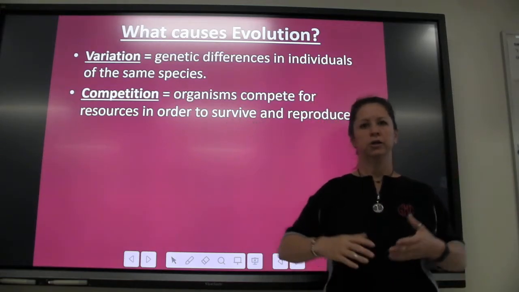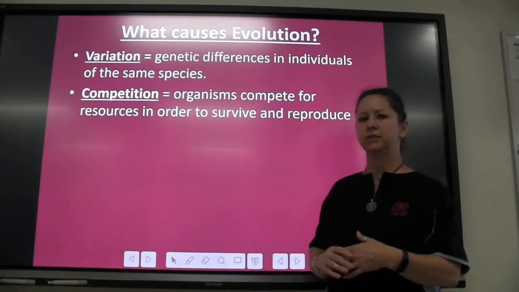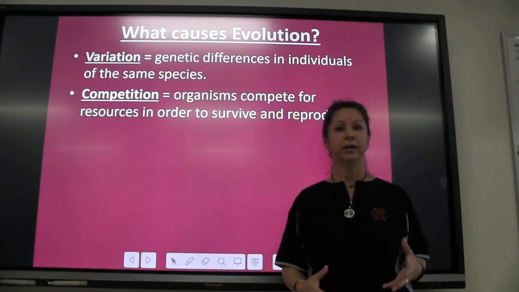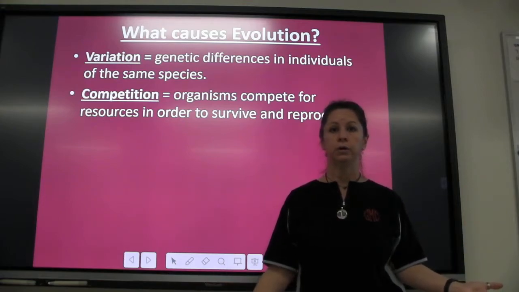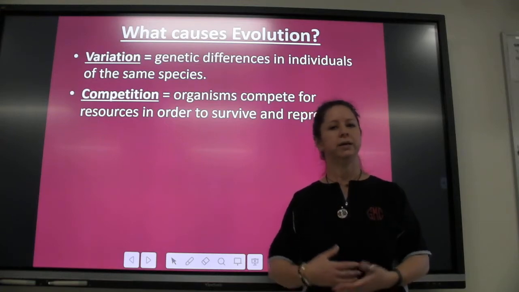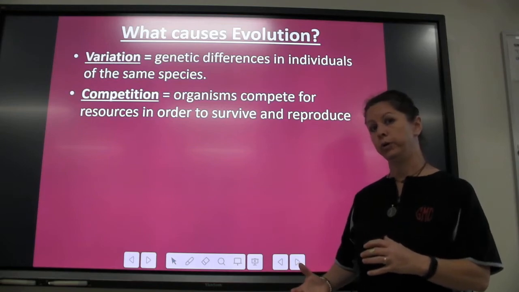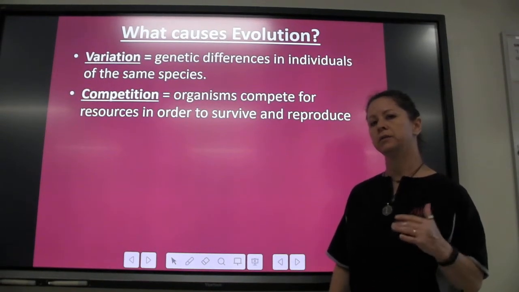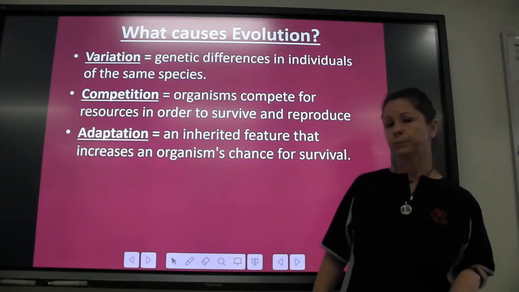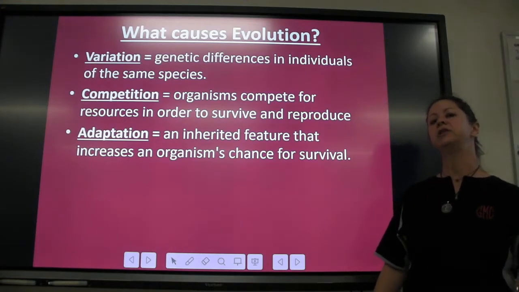The faster the cheetah, okay, the fast cheetah gets the food. Okay, what's going to happen to a slow cheetah? If you have a slow cheetah, it's not going to catch any food. If it doesn't catch any food, it starves to death. That slow cheetah doesn't make babies. But the fast cheetah gets plenty of food. Okay, and so all organisms are competing. The best ones are the ones that survive. And so they are the ones that have an adaptation.